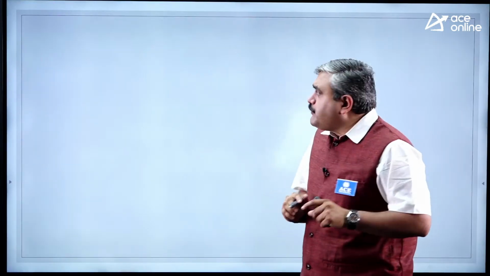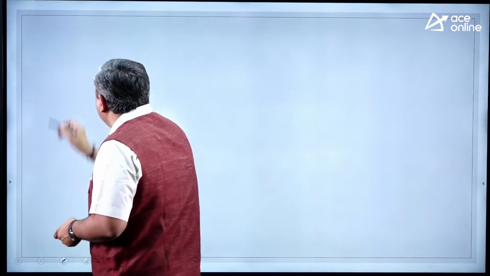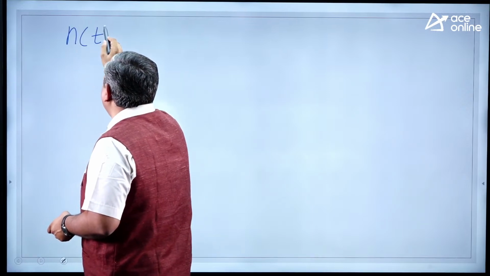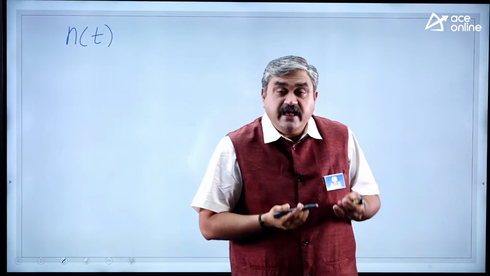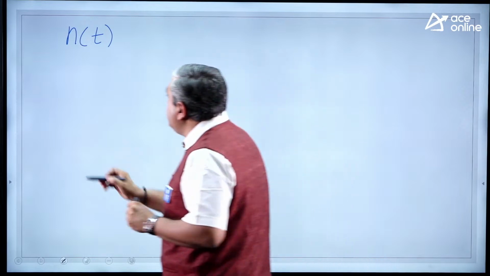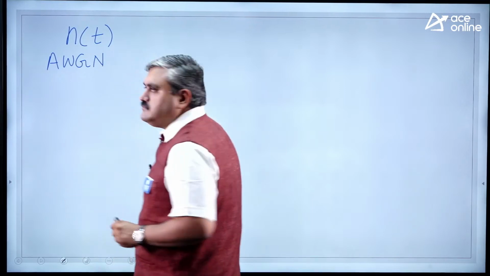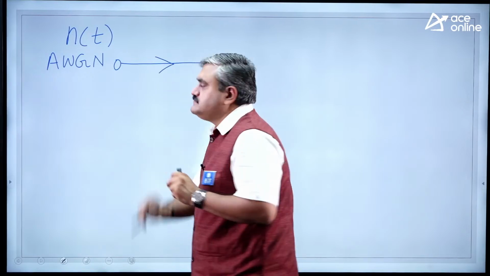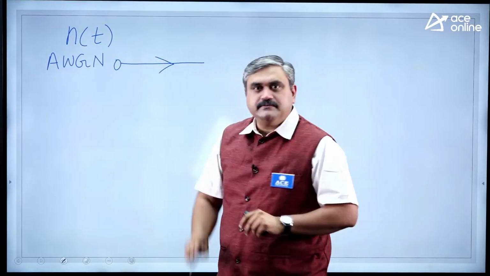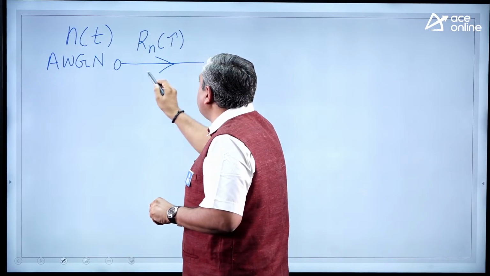All these random processes we are considering and we are building up the noise random process, n of t. So what is channel noise, how does it behave, especially in free space channels, and we deal with something related to additive white Gaussian noise. That means you are now considering a system where your x of t is n of t. So it will have its own autocorrelation function and its own power spectral density.